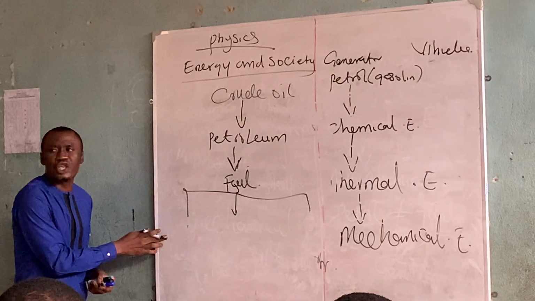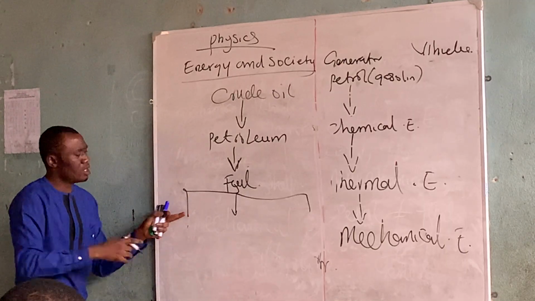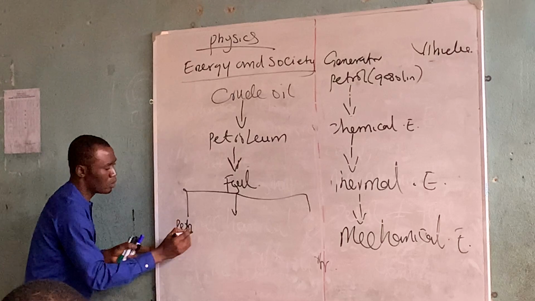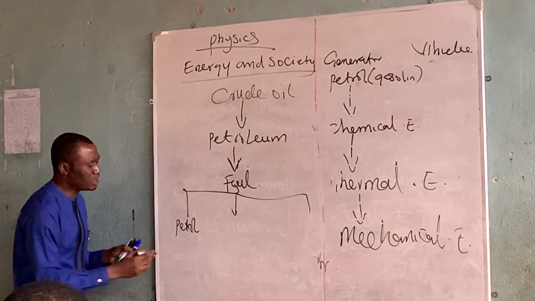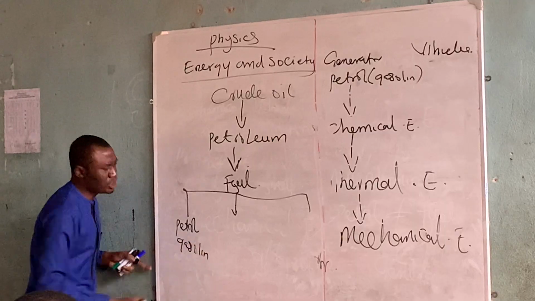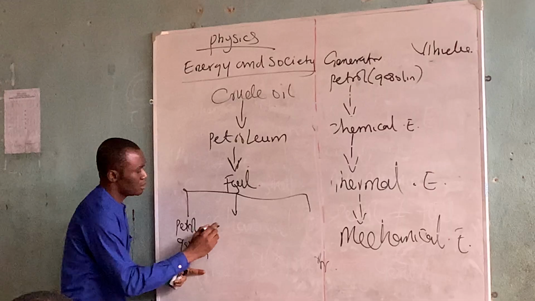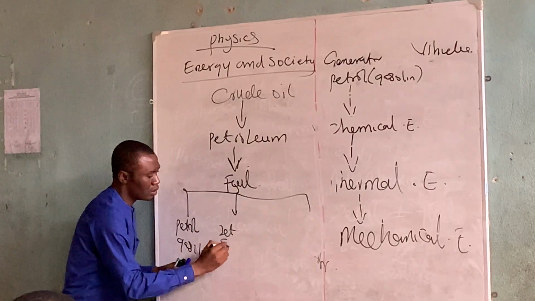So this fuel will further undergo distillation. Now we have petrol, which is called gasoline. From this fuel, you will get jet fuel.